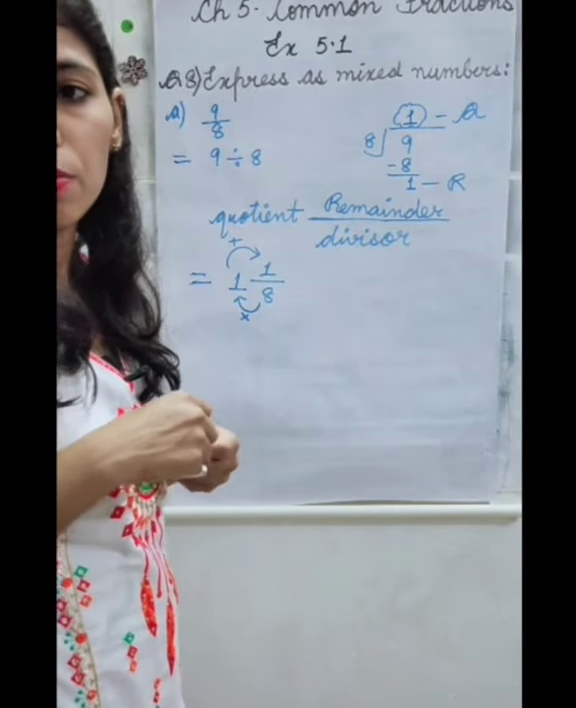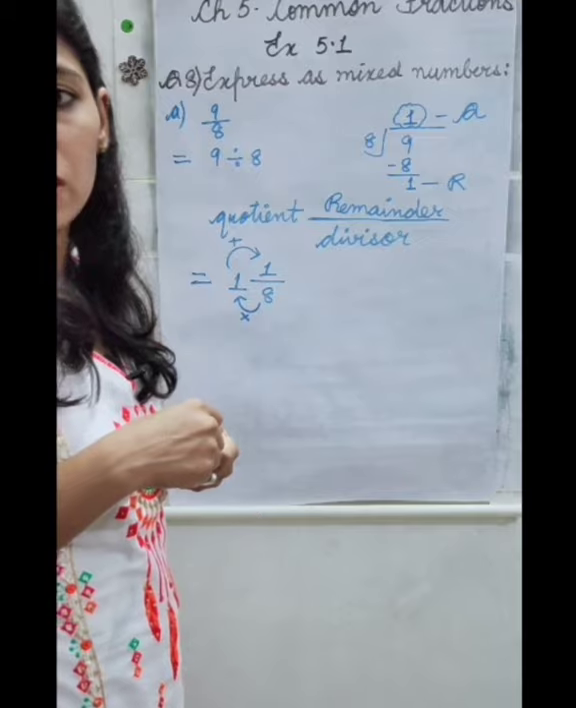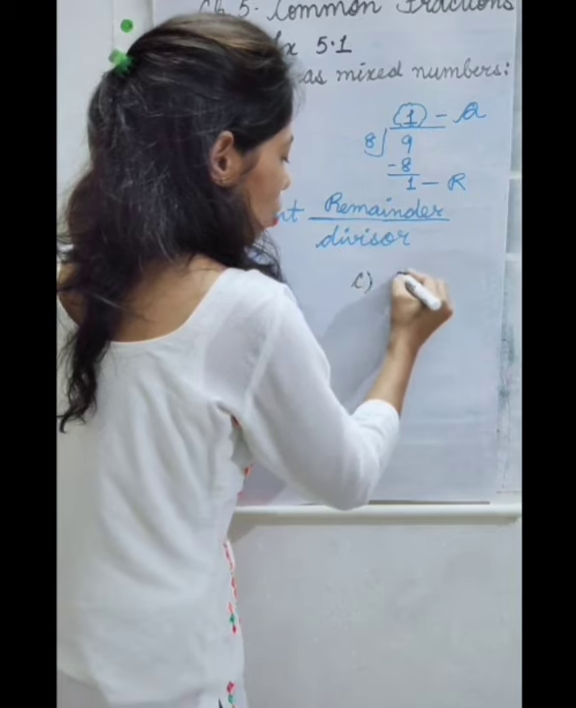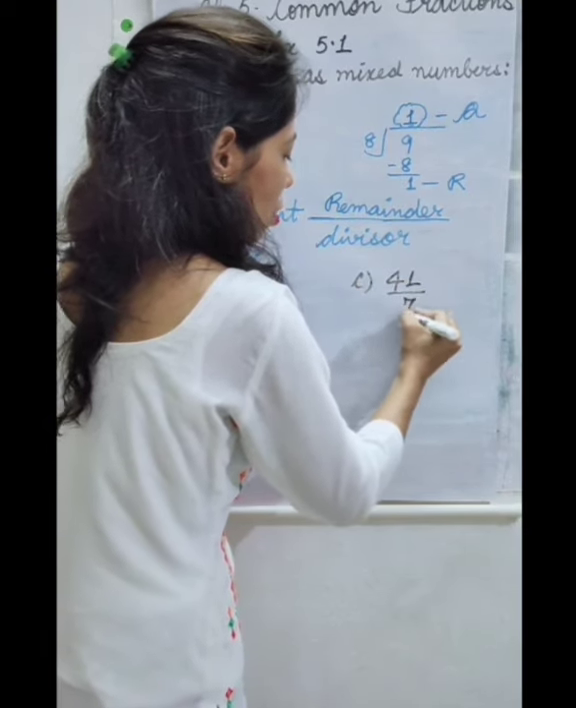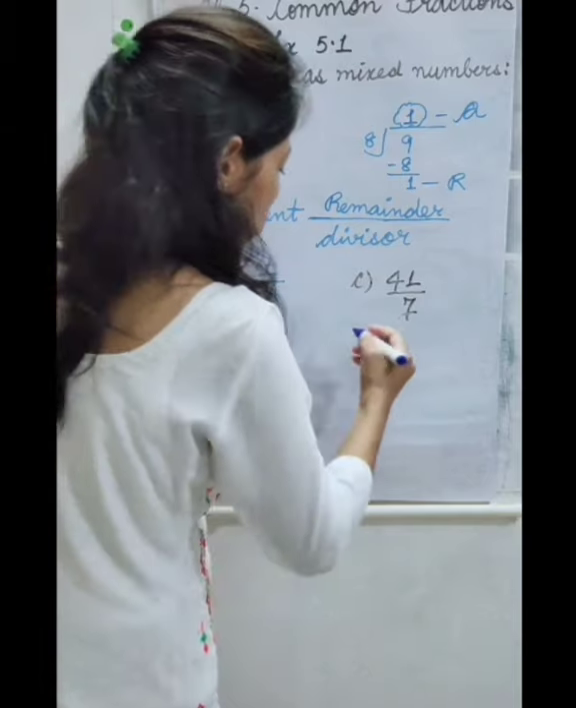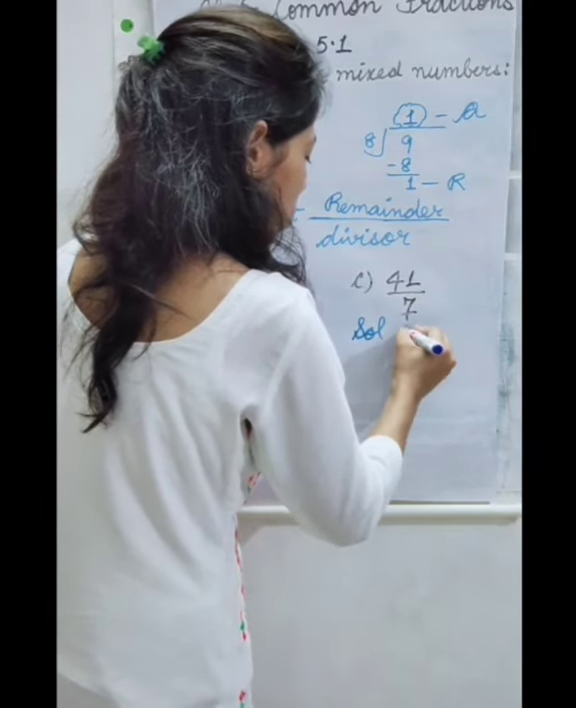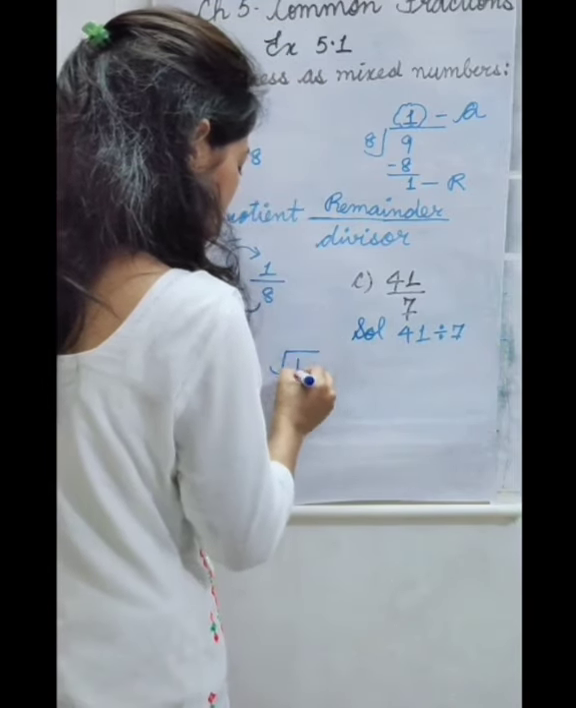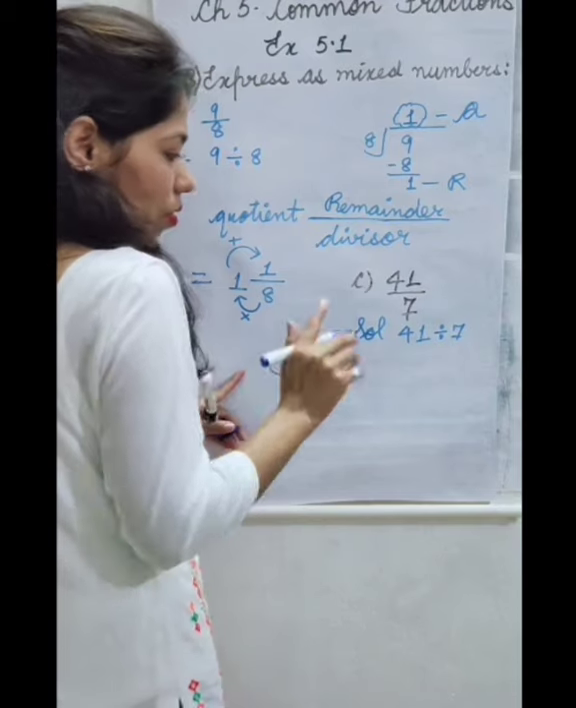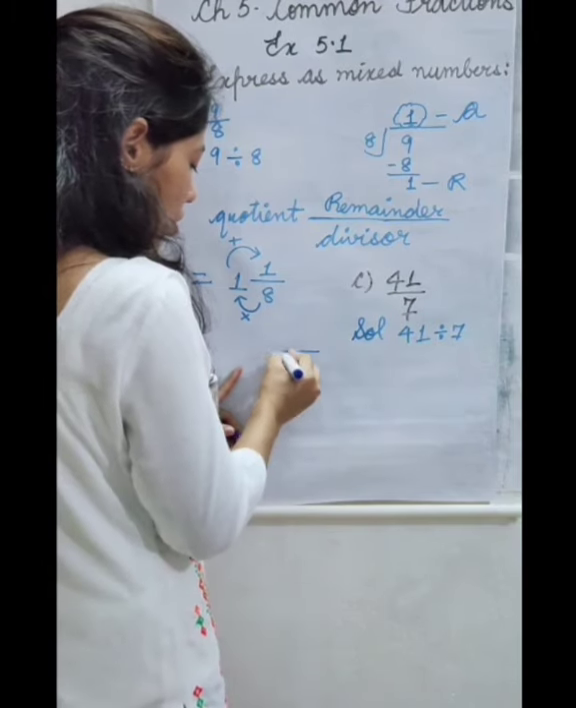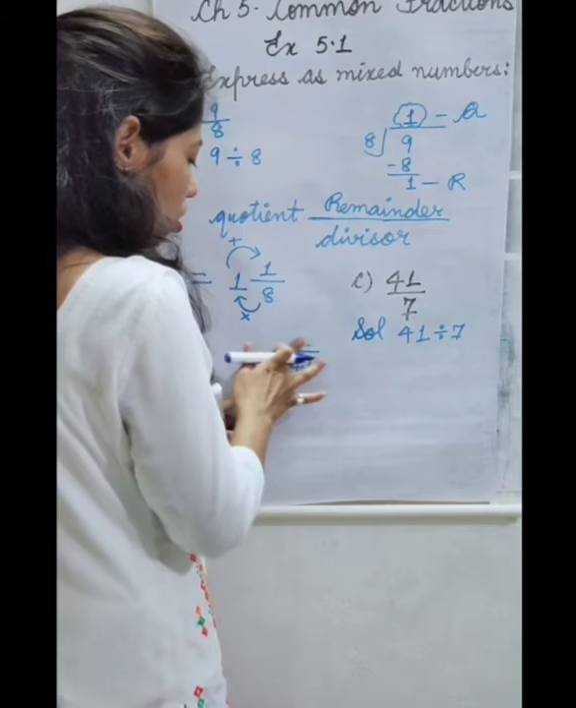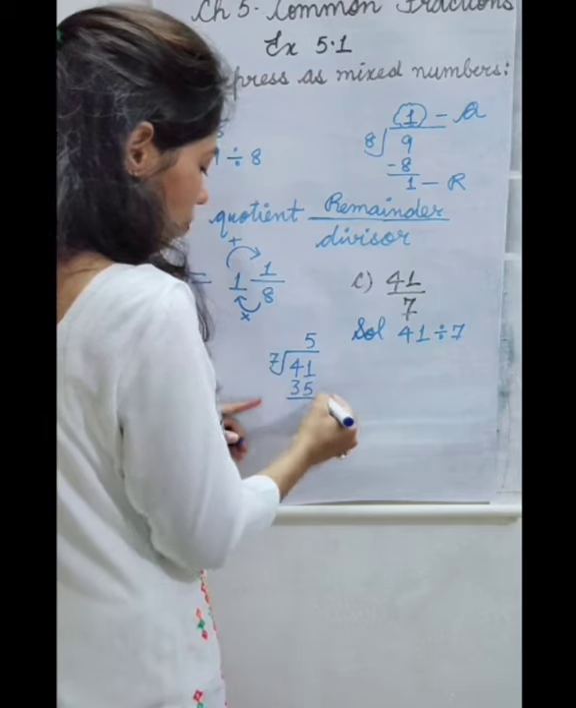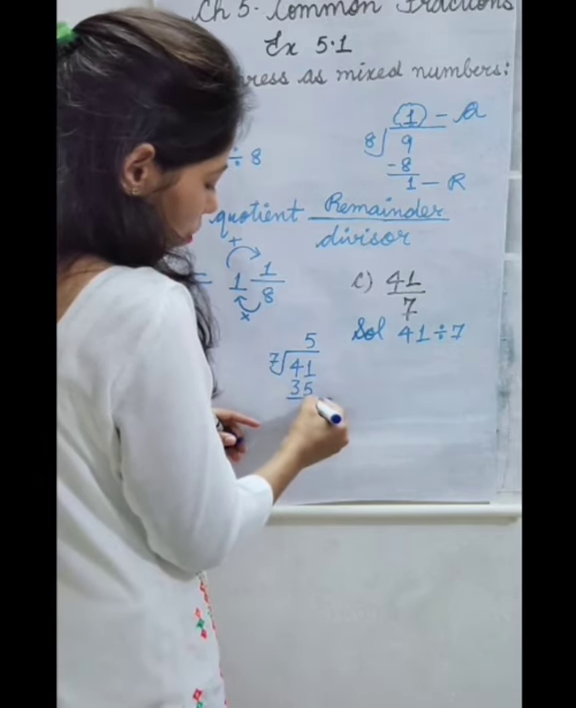Let's do the next part, part C, that is 41 by 7. So let's do part C here, 41 by 7. So here also we will divide this 41 by 7. Let's divide here. 7 sevens are 49, so not that, 7 fives are 35. We will get 6 here.